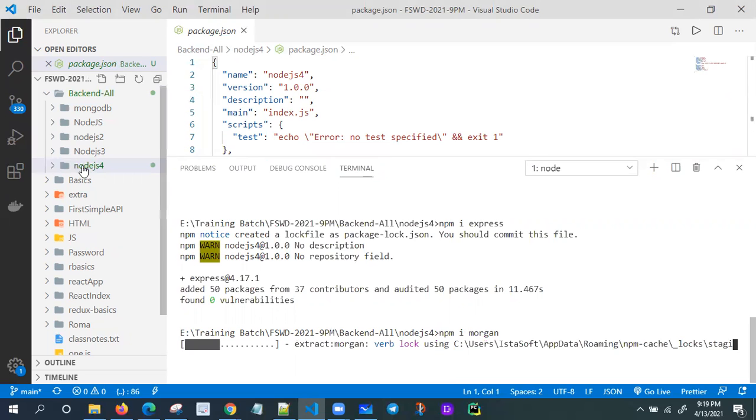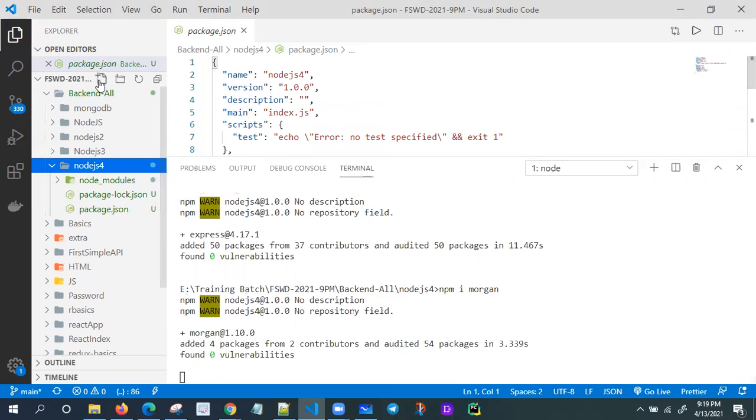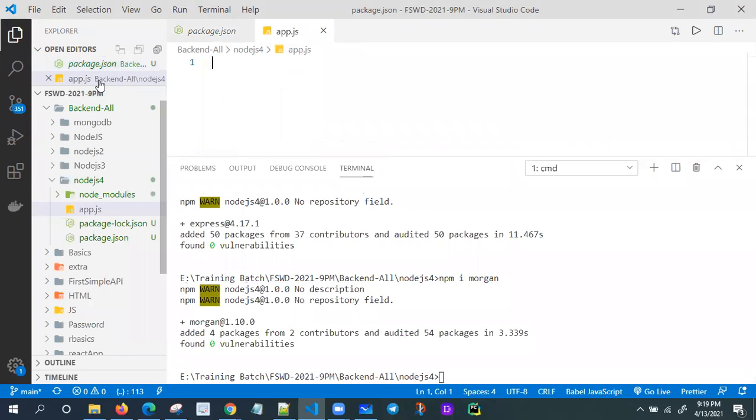So I'm going to create one file, app.js. How to create the server, the Express server?